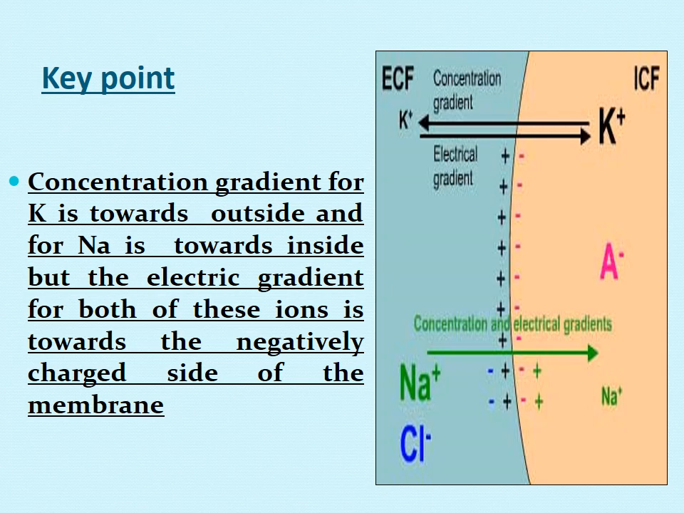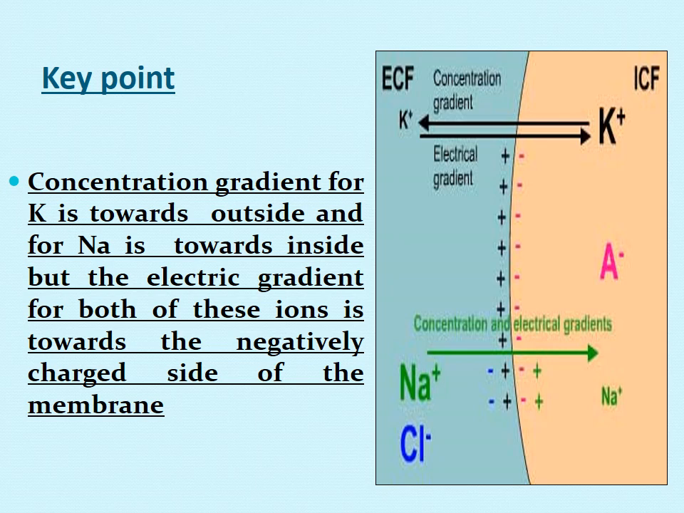Now the concentration gradient for potassium is from inside to outside, and the concentration gradient for sodium is from outside to inside. Okay, we are not going to consider other ions because during the resting state these two ions are the only ones responsible for the generation of RMP. The conductivity of other ions is not responsible for the generation of RMP.